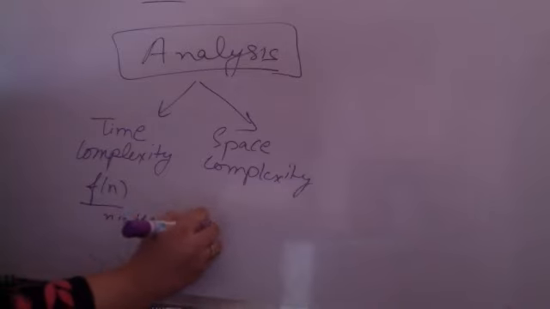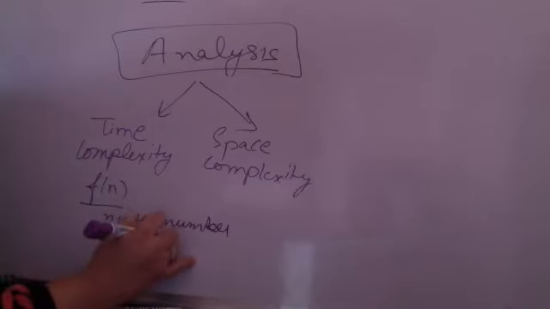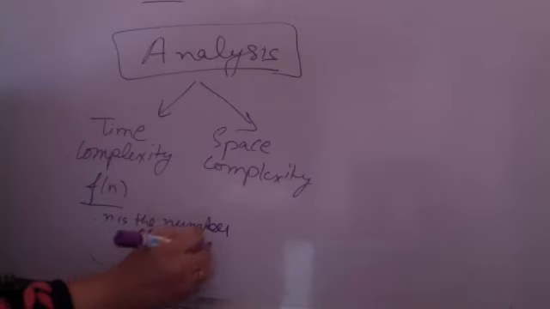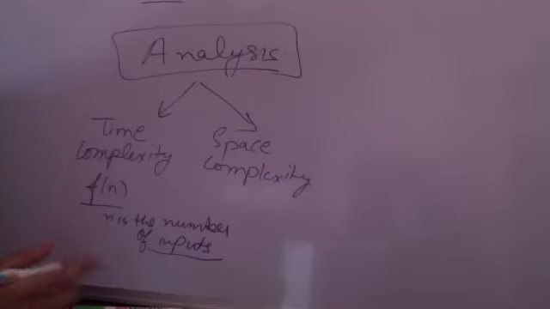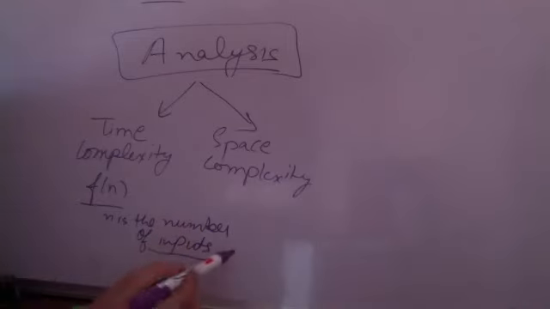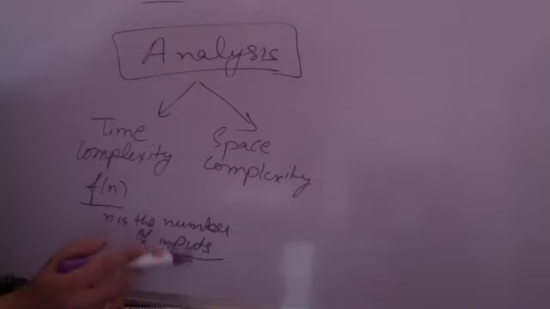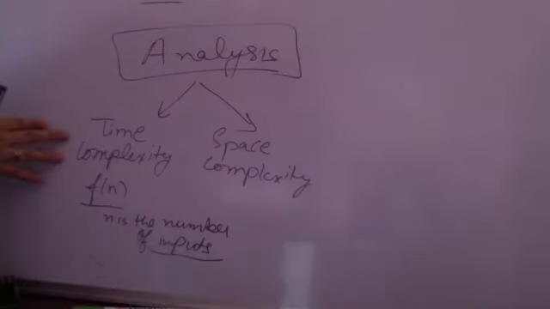This input can be in terms of the number of inputs that go into a code, or maybe the size of the input. That depends from algorithm to algorithm. Similarly, there is a space complexity function, which is again a function of n, the number of inputs. So how is the complexity of an algorithm affected by the number of inputs?